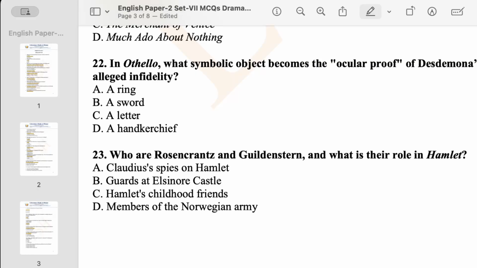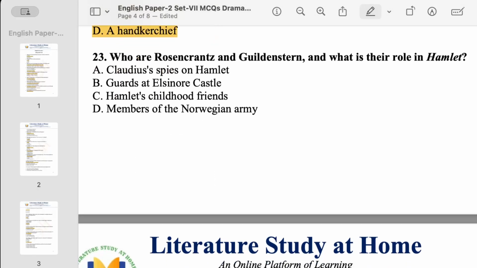So what symbolic object was used for Desdemona's alleged infidelity? It is none other than, my dear friends, her handkerchief. Your option D is the correct answer. Now come to question number 23.